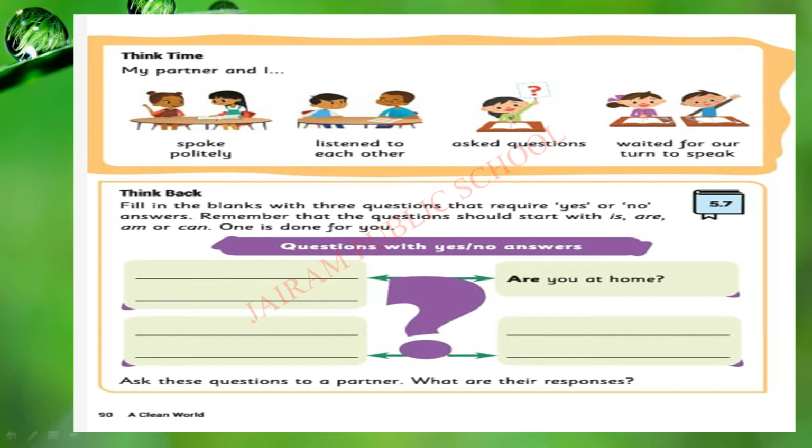This is a think time activity and you can tick the response. Okay. Yes, think back activity. Recall all the topics you have learned. Fill in the blanks with 3 questions. You are going to write 3 questions here, with yes or no answers. Remember that the question you start with is are, am or can. Okay, first question: are you writing? Yes, I am writing is the answer.